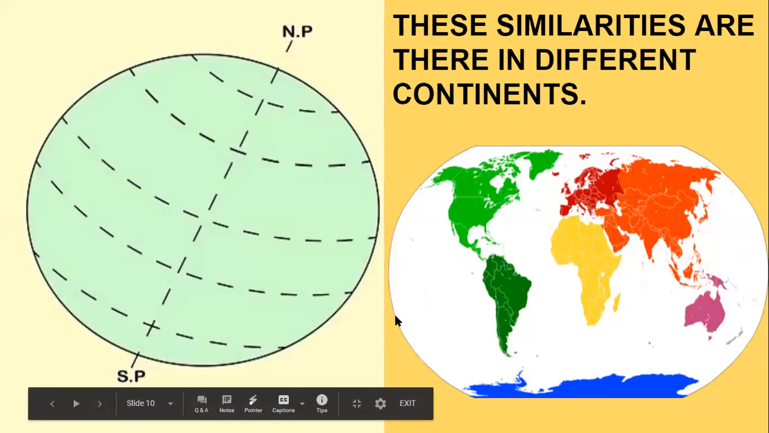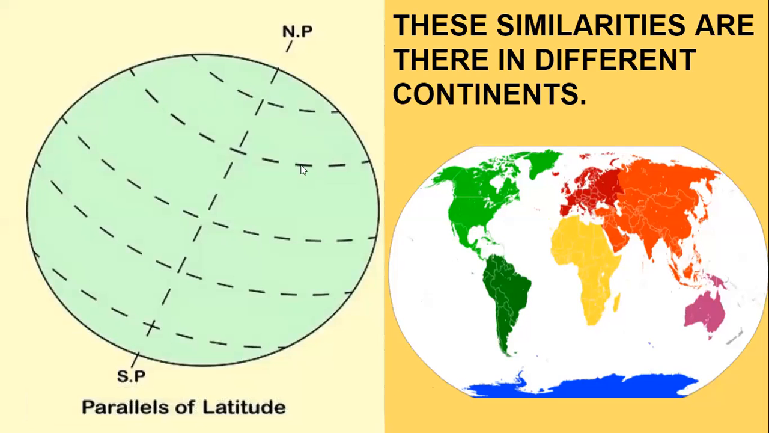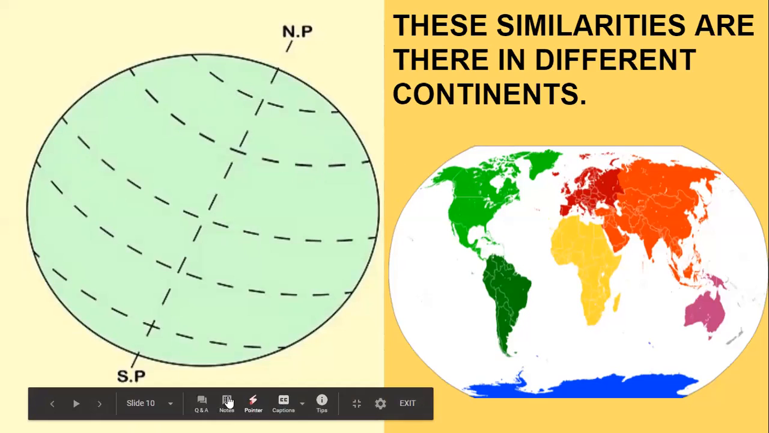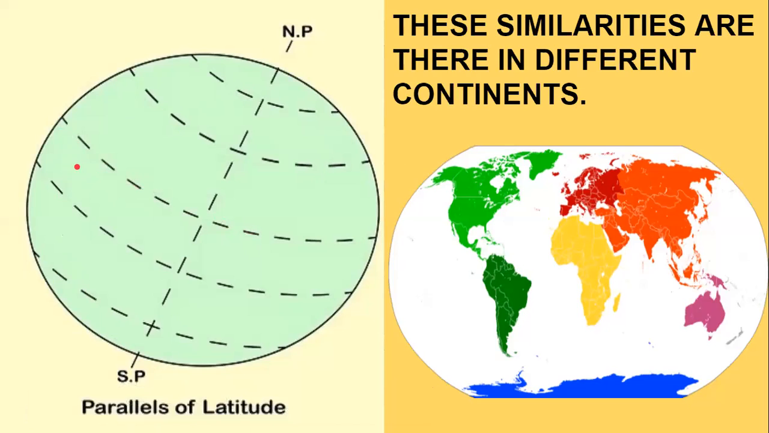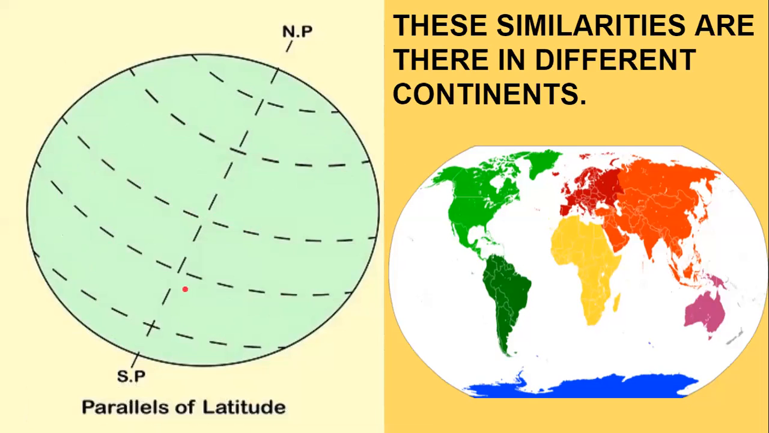Now look here, these are the parallels of latitudes running parallel. You know, the center one is your equator. Now, this is one of the parallels. Similarly, there are different parallels which are running. These are known as latitudes. So these similarities are there in different continents.